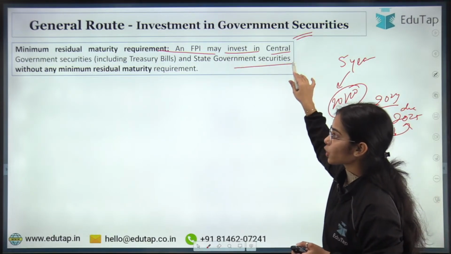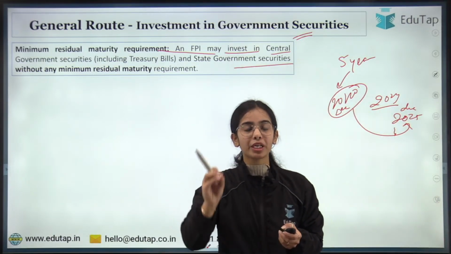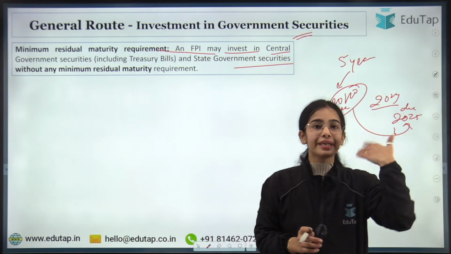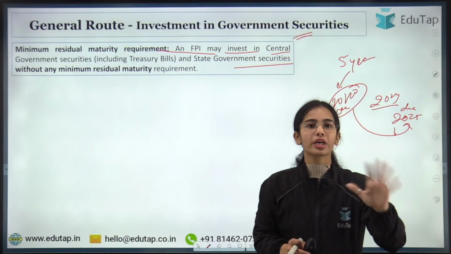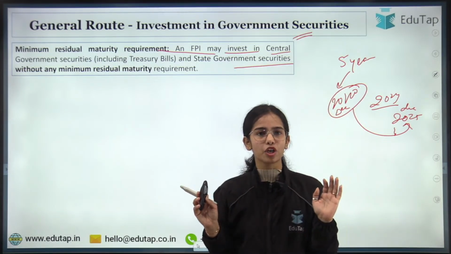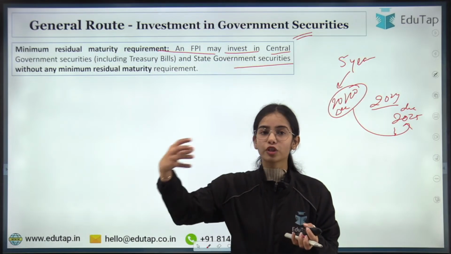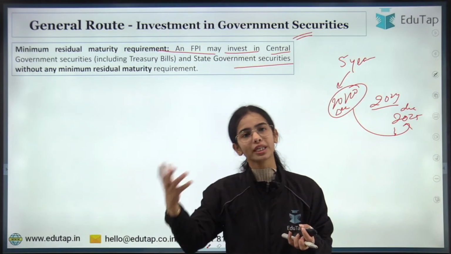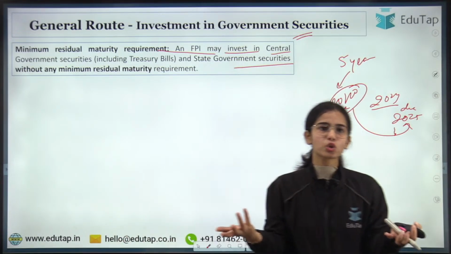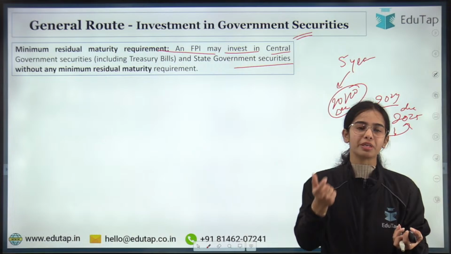The FPI, the foreign portfolio investor, may invest in central government securities including treasury bills and state government securities without any minimum residual maturity requirement. That means, let's say next month the security is going to mature, then also you can buy the central government security. If after 2 months the security is going to mature, then also you can buy it. After 1 year, then also you can buy it. So there is no limitation in the minimum residual maturity requirement.